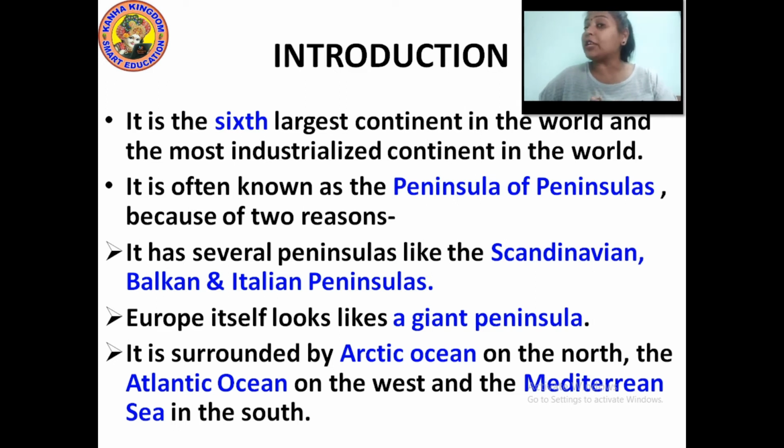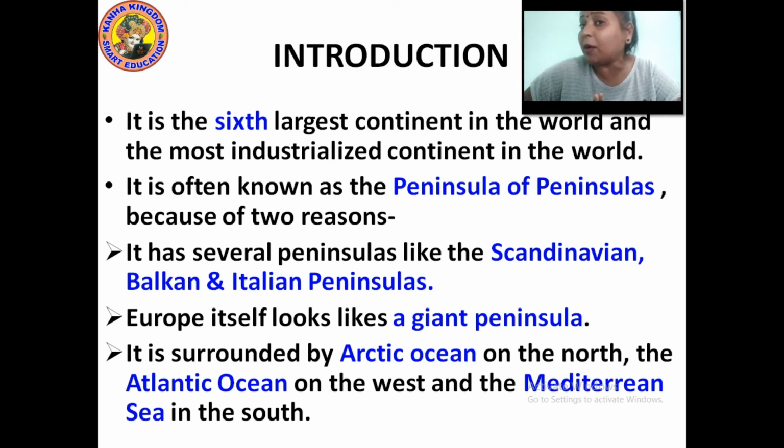Firstly, it has several peninsulas like the Scandinavian, Balkan and Italian peninsula. Number two, Europe itself looks like a giant peninsula. It's a very big peninsula.